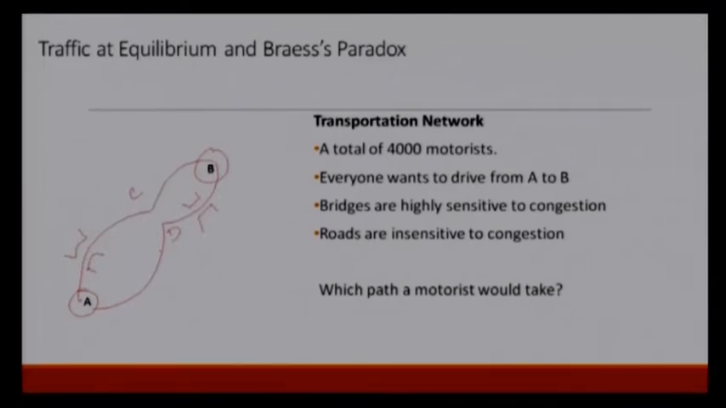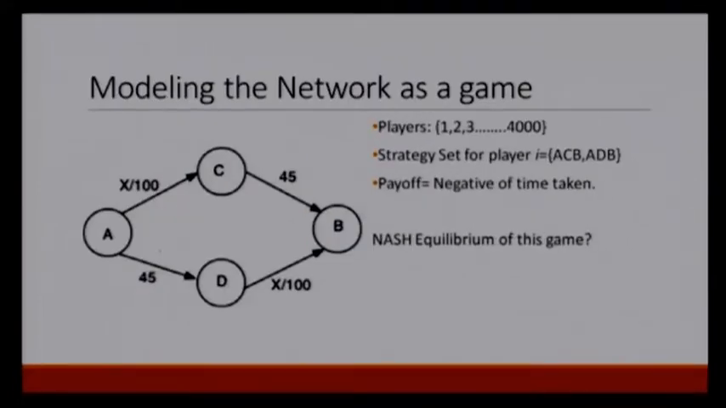Let us try to model it as a game. What do we have? As we have 4000 motorists, we can say we have 4000 players, we can name them 1, 2, 3 and so on. What are the strategies for a player? There are two paths they can take. So, the strategy is ACB or ADB. ACB means going to B via C and ADB means going to B via D.